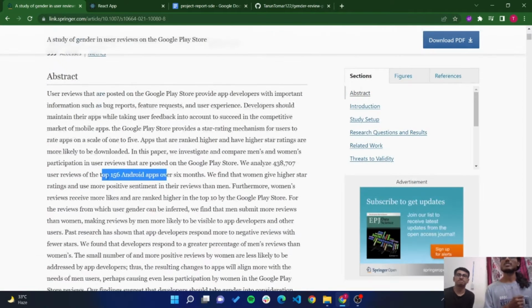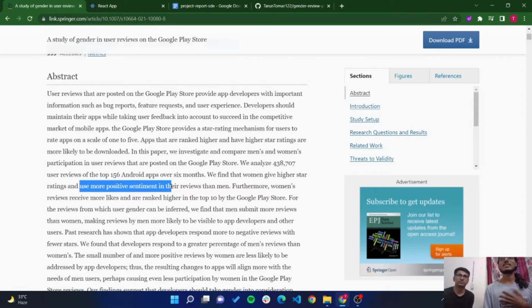To give a brief overview of the paper, they analyzed a lot of reviews and took 156 Android apps over 6 months, and then tried to make sense out of the reviews. There were some very interesting observations that came out of it. For example, women gave higher star ratings and more positive sentiments in their reviews than men. So this was the brief abstract of the paper.